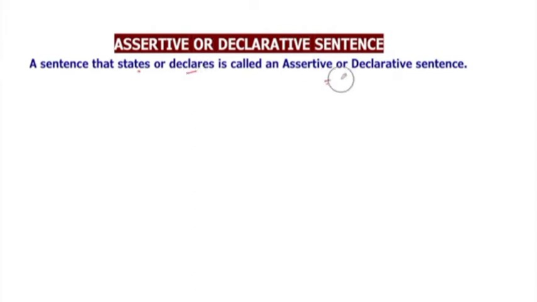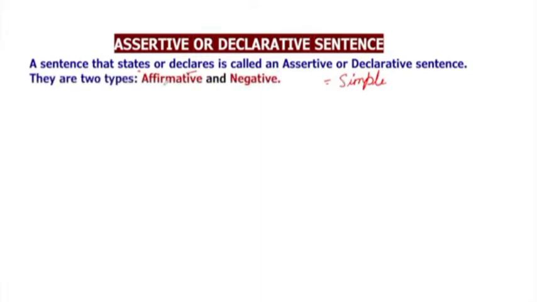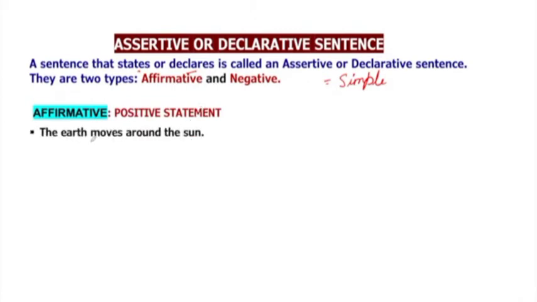They are called simple statements also because these are simple statements without any emotions, without any exclamation, without any question. These sentences are of two types, affirmative and negative. Affirmative means positive statement. Any kind of sentence which is giving a positive statement is called an affirmative sentence.